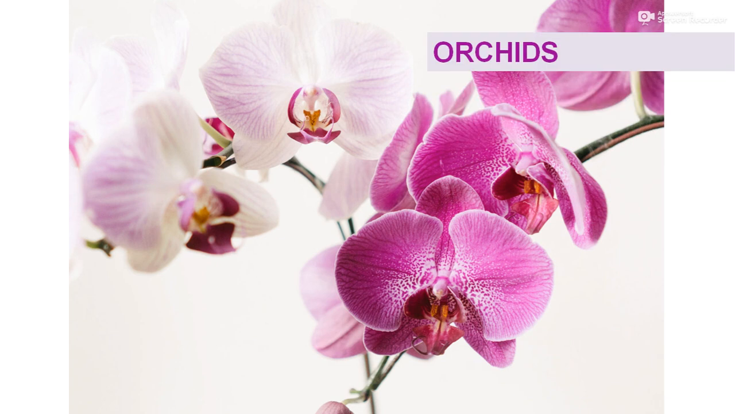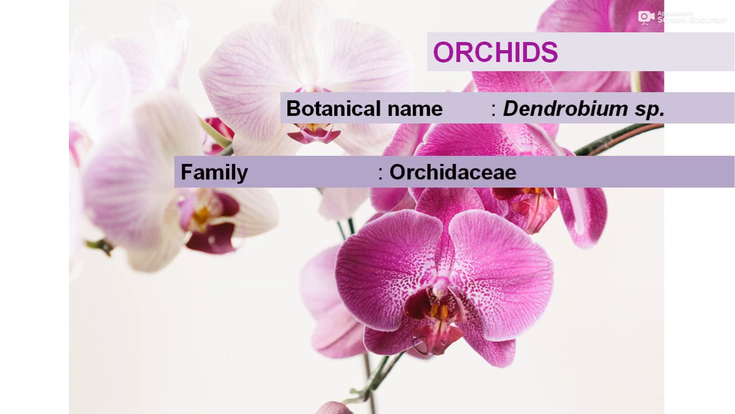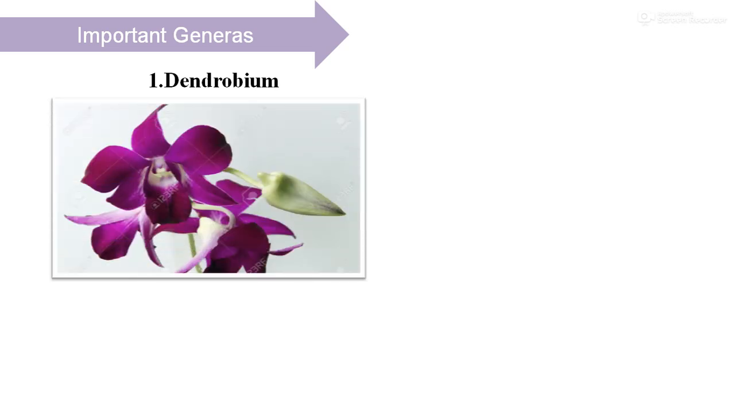Orchid is a well-known type of cut flower used for decoration, garlanding and many other purposes. It has a great value in the international market too. It belongs to the important Monocotyledonous series Microspermae, order Orchidaceae. It is known with the botanical name Dendrobium species, family Orchidaceae. The orchid has different genera, in which a very important genus is Dendrobium, which is commercially grown.